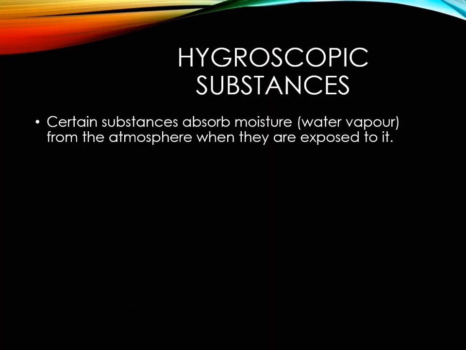Hygroscopic substances are those substances which absorb moisture from the atmosphere when they are exposed to it. When they are exposed with another substance, they absorb the moisture from that other substance, meaning they are used for removing moisture from other substances, like concentrated sulfuric acid, quicklime, and phosphorus pentoxide. These are all hygroscopic substances.